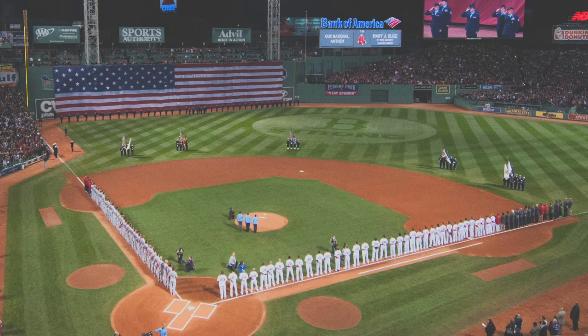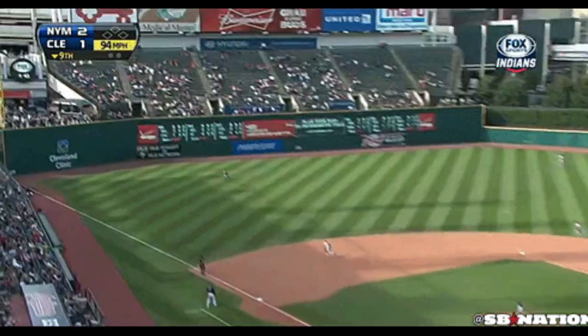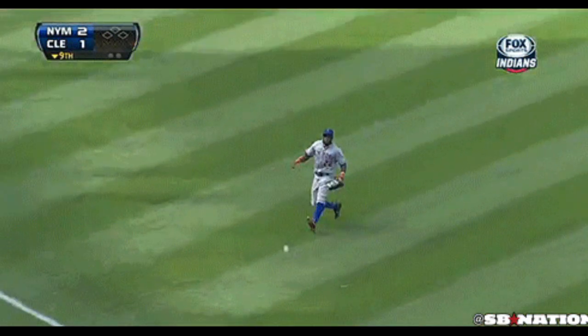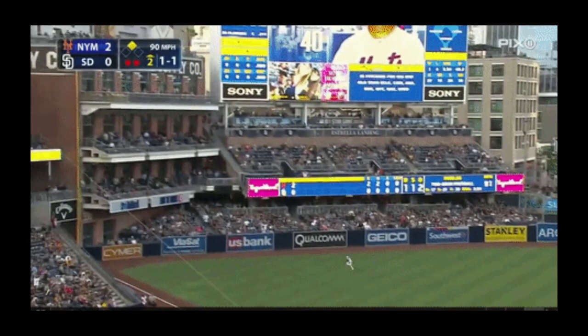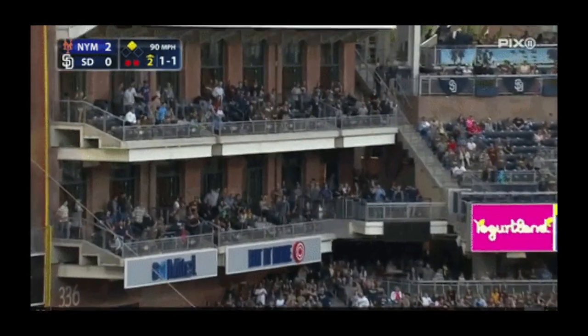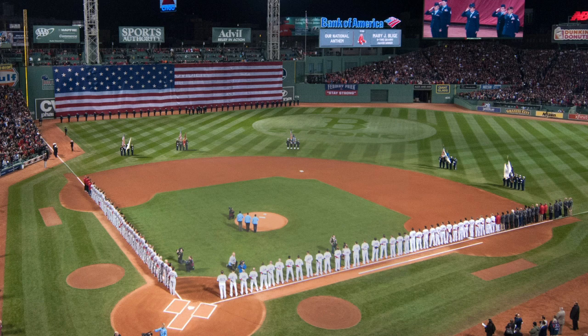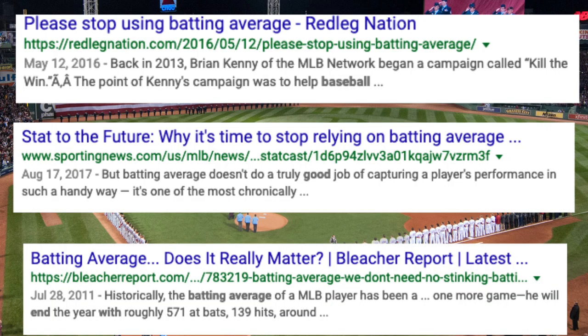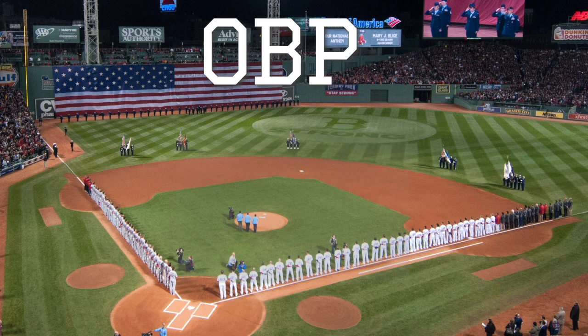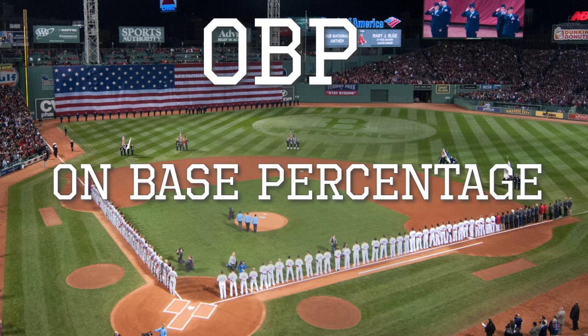But there are some drawbacks of this stat. First of all, it counts a hit like this the same as a hit like this. So power hitters like Giancarlo Stanton don't get their due when it comes to this stat. Lately, more and more people have opted to not use this stat as much because it does not showcase a hitter's true value.